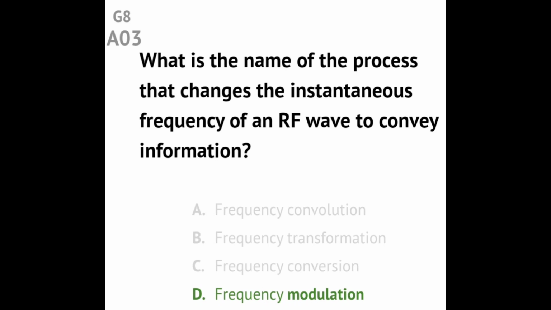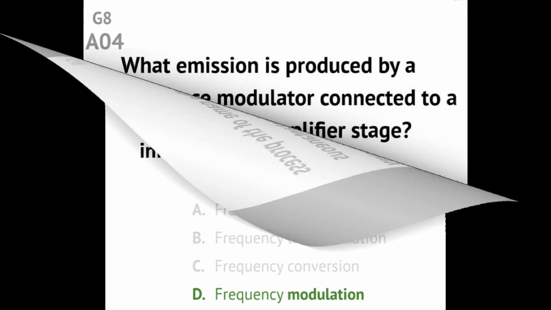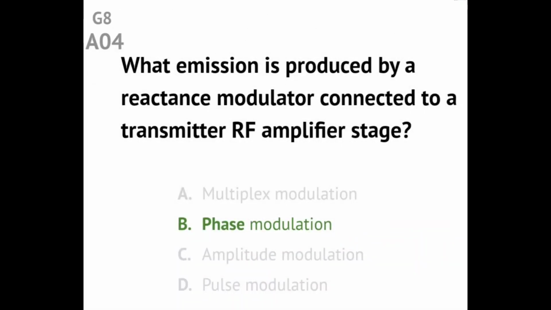Question G8A03 What is the name of the process that changes the instantaneous frequency of an RF wave to convey information? Answer: frequency modulation. Question G8A04 What emission is produced by a reactance modulator connected to a transmitter RF amplifier stage? Answer: phase modulator.